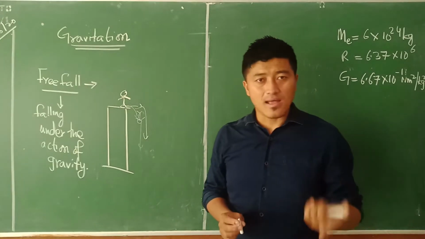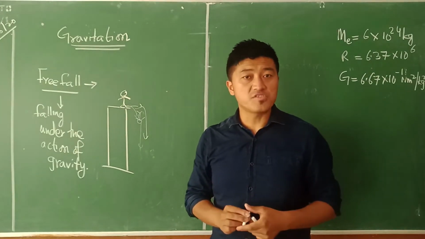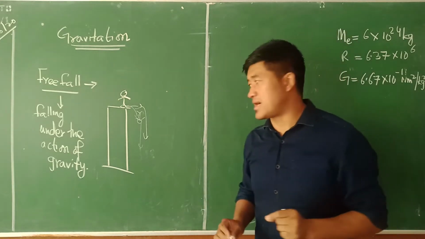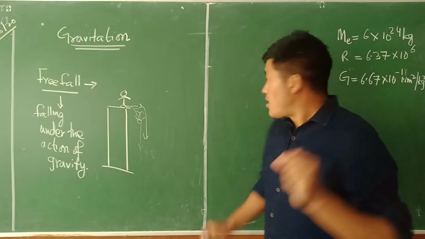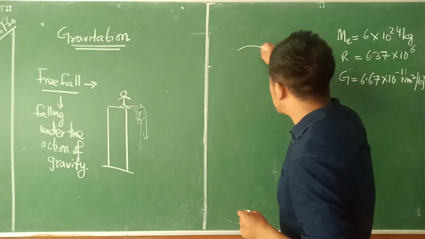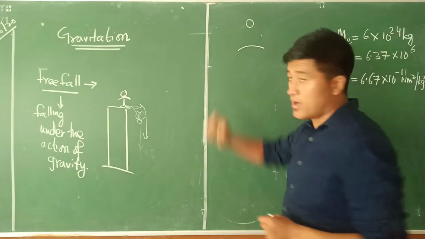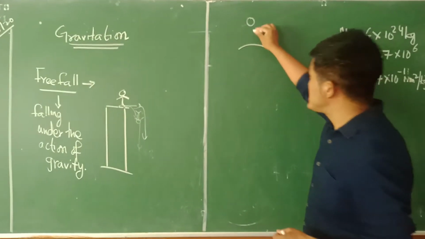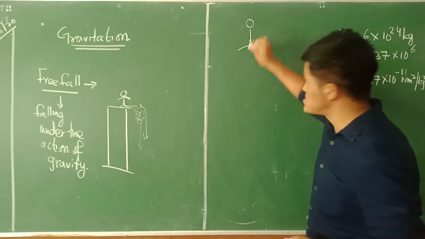Now, in the last class, we talked about the universal law of gravitation. According to that law, for example, here this is Earth, and between Earth and an apple, I have given an example of an apple and the Earth here. Between these two, there is an attractive force which is moving downward.